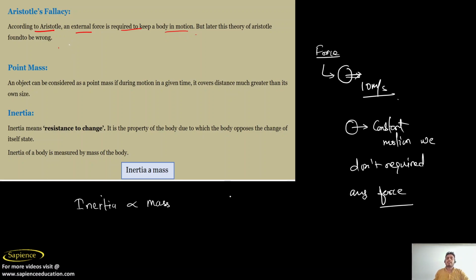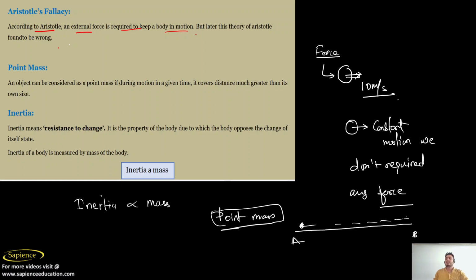One important topic is point mass. What is point mass? Point mass is not just a dimensionless or very small object. If we want to describe a point mass, we need to say that the object is being focused on and compared with its motion. For example, a train is running between two stations A and B, so it has to travel a large distance. So the train can be considered a point mass.